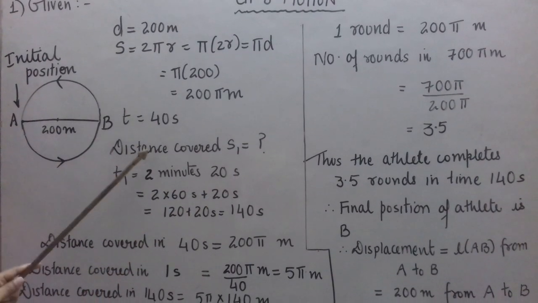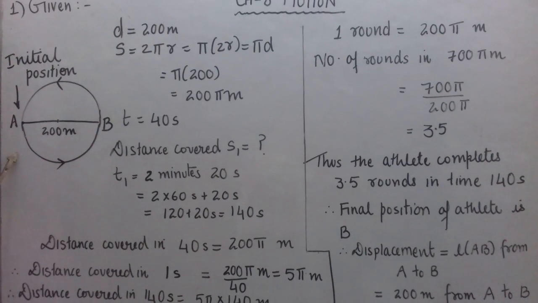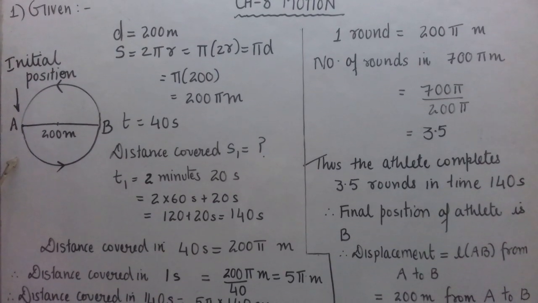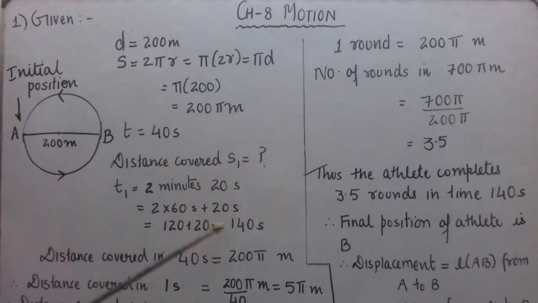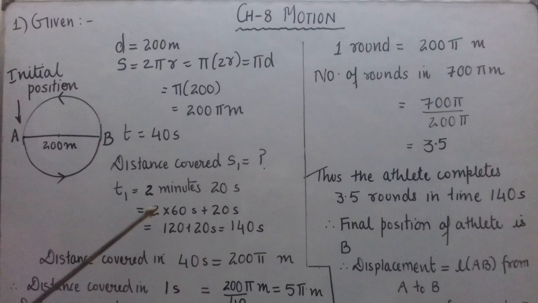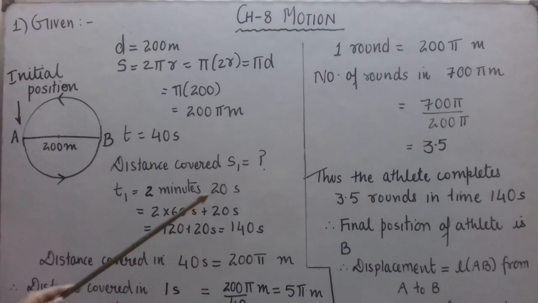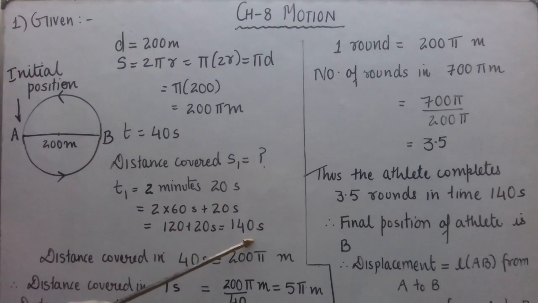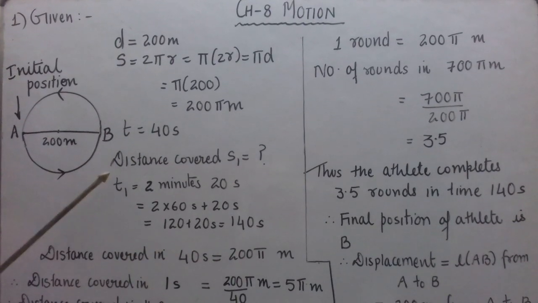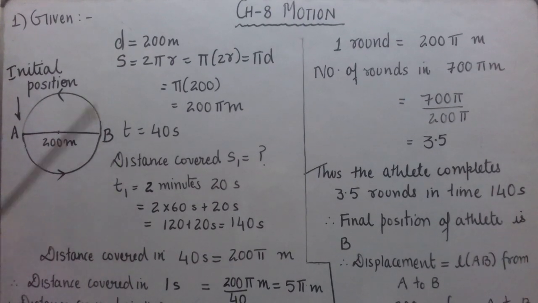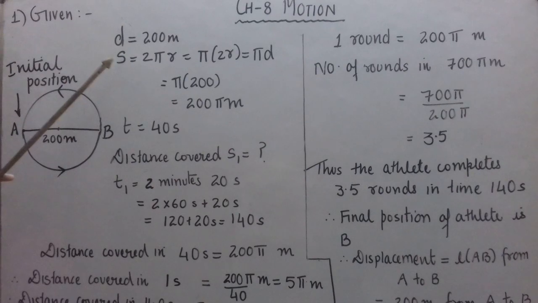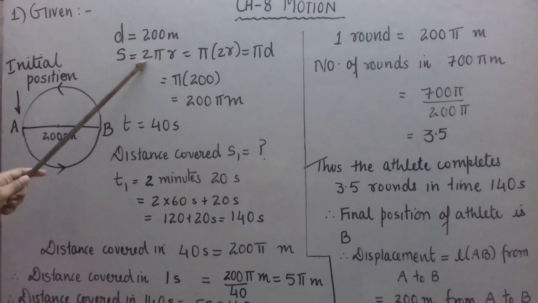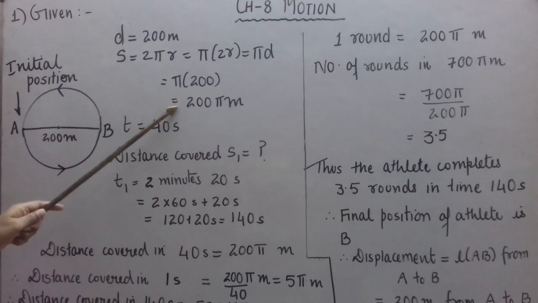So I have written what is given. I have drawn the rough figure. Now I'll see if any conversion is required. T1 is 2 minutes 20 seconds. So let us convert this time into seconds. 2 minutes means 2 into 60, 120 seconds, plus 20, 140 seconds. Okay. So this conversion I have made. Diameter was given, but the distance travelled they have not directly given; I have found it out using simple maths, by using the circumference formula in this way.